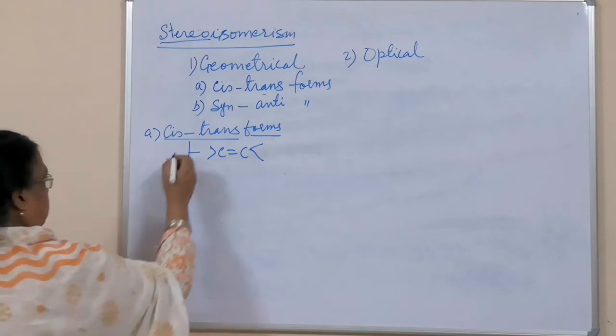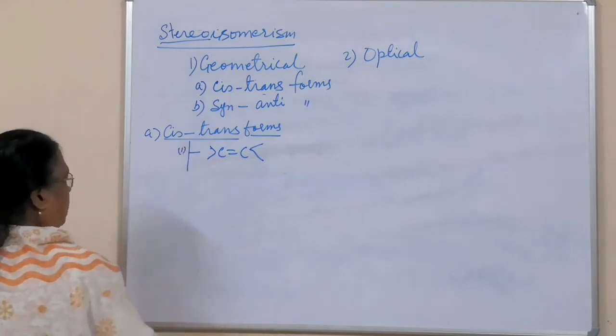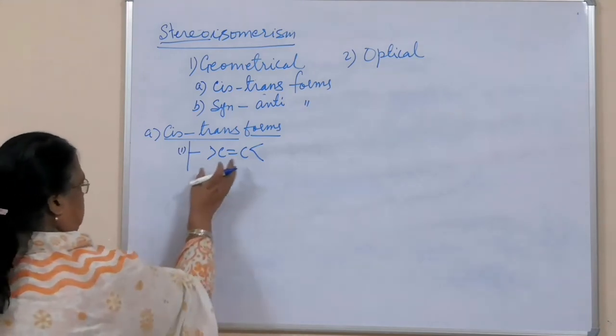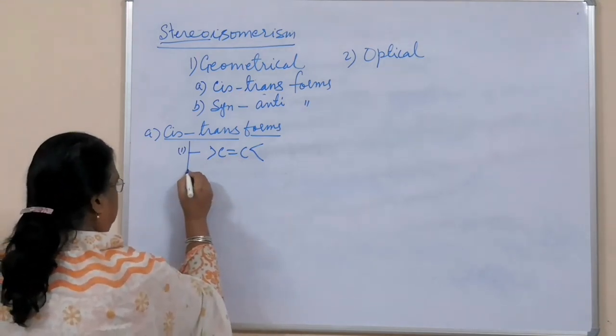First point, essentially. But it is not necessary that all compounds which have a carbon-carbon double bond will show cis-trans geometrical isomerism. But this is the first point to identify.